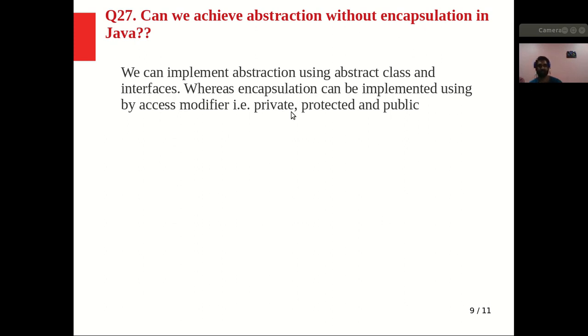So these are both different topics. We can implement abstraction using abstract class and interfaces, and encapsulation can be implemented using access modifiers, that is private, protected, and public, right?